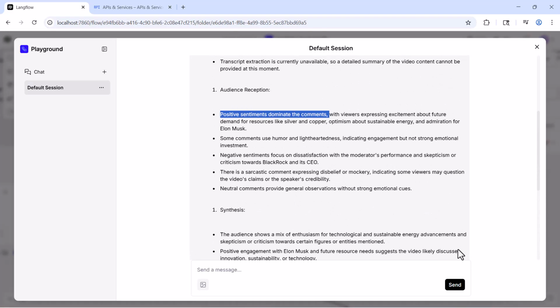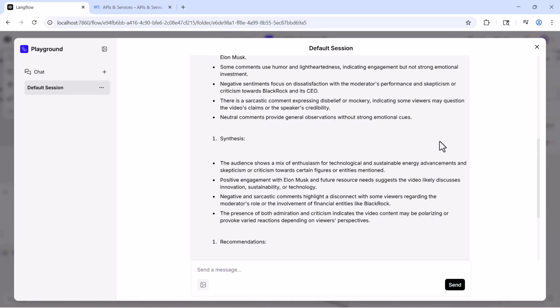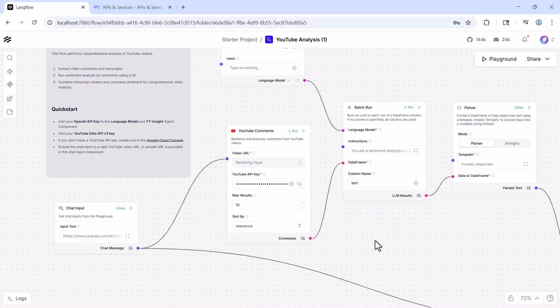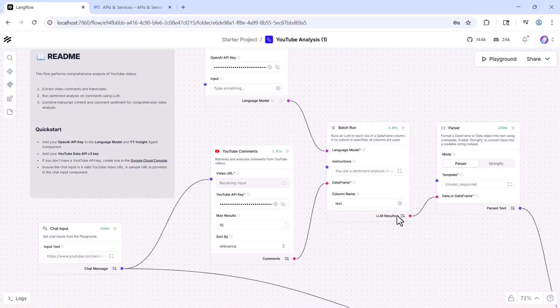Okay, so let's say you have a YouTube channel. You can provide any video URL here, and then you can get the sentiment of your videos. That is how the users are feeling about the videos, that is, positive comments or negative comments, right? Similarly, you can create any other agentic workflow as per your need. So that is how you can build a YouTube analysis project.